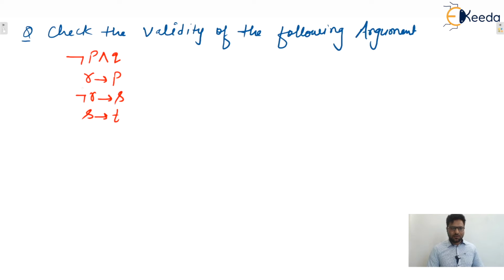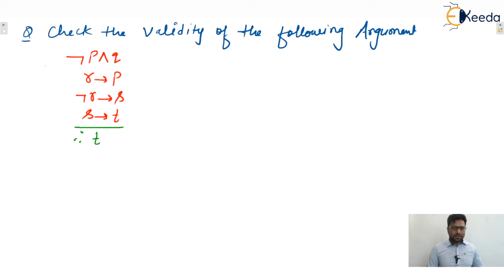Remember guys, this negation has highest priority. So we cannot say that this negation is applicable to the entire statement. Negation P means it is negation P, the scope is P only, because negation has highest priority. If brackets are given, then this negation will be applicable to the entire statement. So be careful. So S implies T, therefore T. This is given to you.